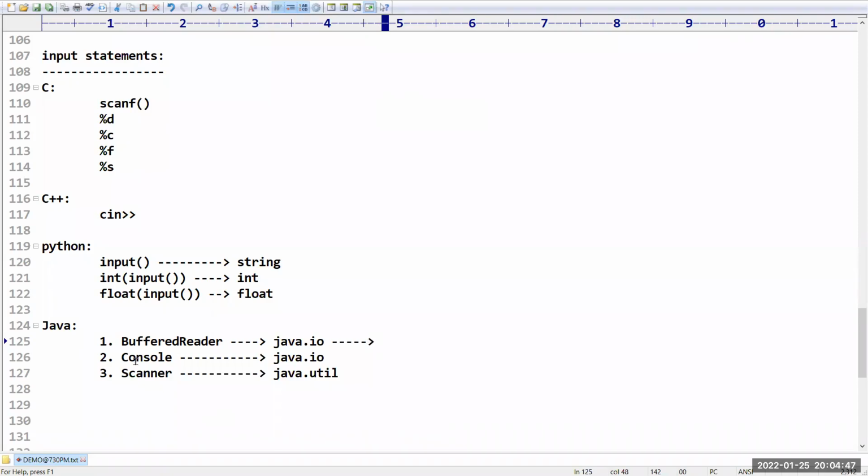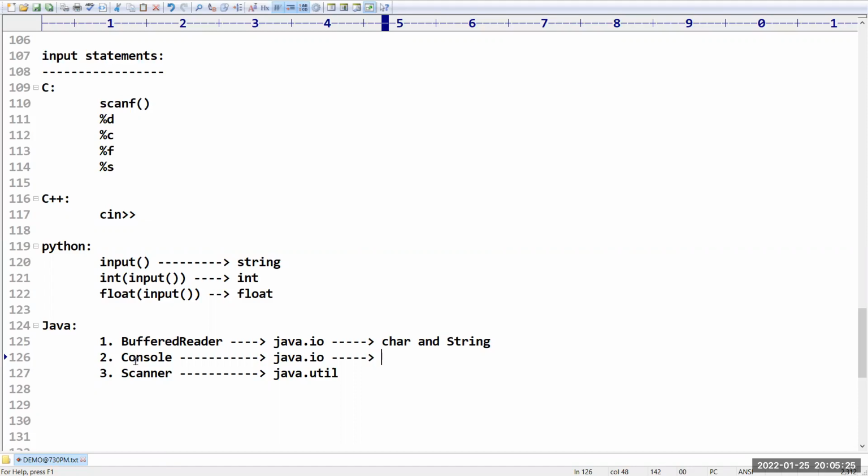BufferedReader is used to read character data and string data. In Java, if you want to read character or string, then only we go for BufferedReader. That is the reason the majority of people do not use BufferedReader. If your application is dealing with strings or characters, there is no problem. But our applications need to handle numbers and floating point values, so we never recommend using BufferedReader in our applications.